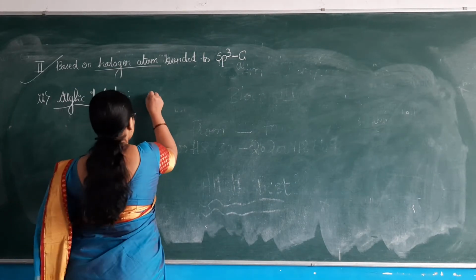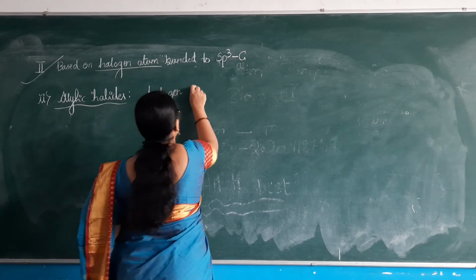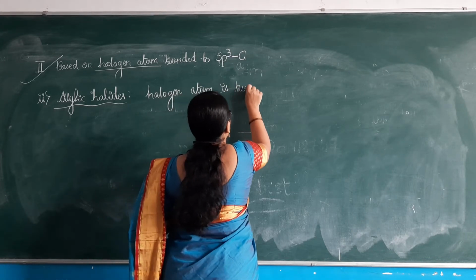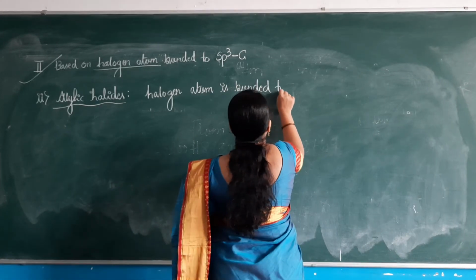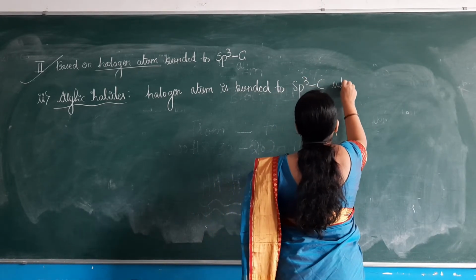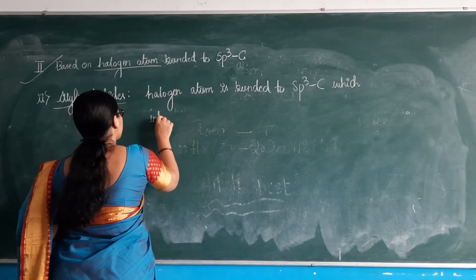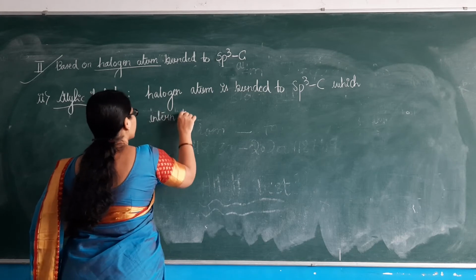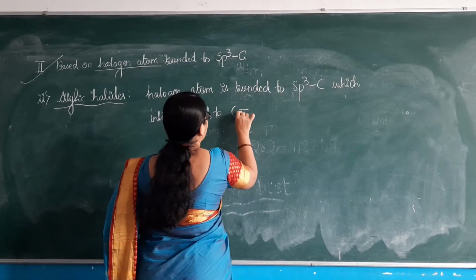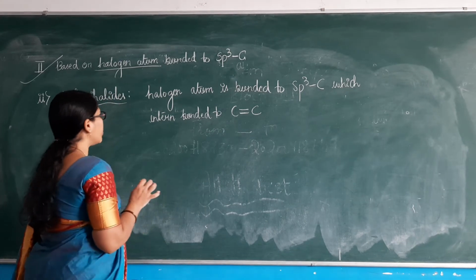See here, the halogen atom is bonded to an sp3 carbon atom, which in turn is bonded to a carbon-carbon double bond. See how to write that one?